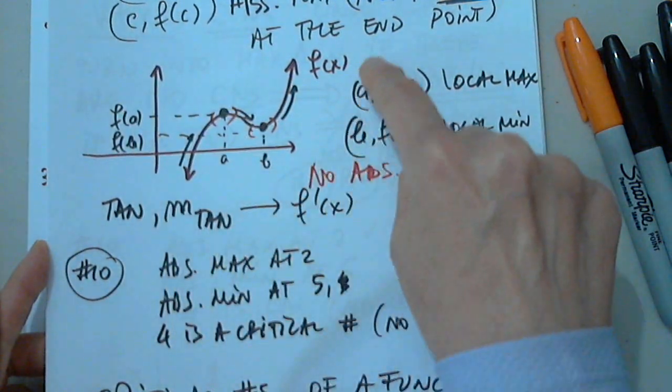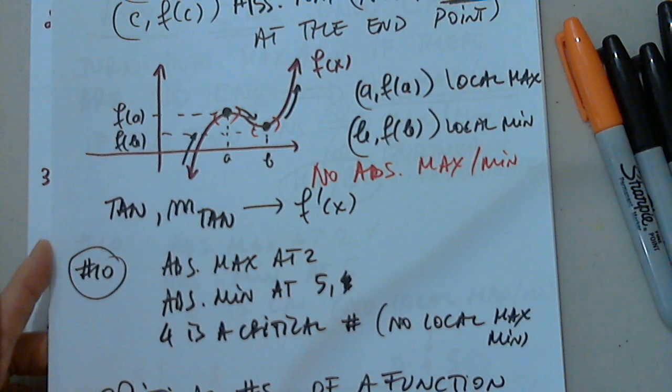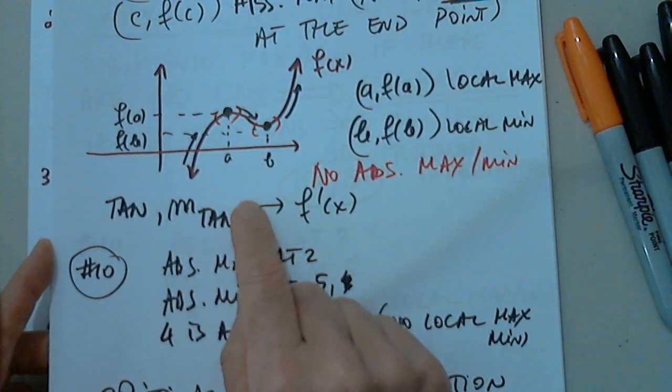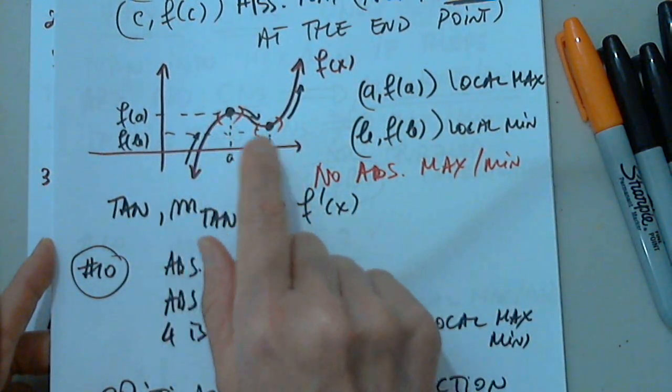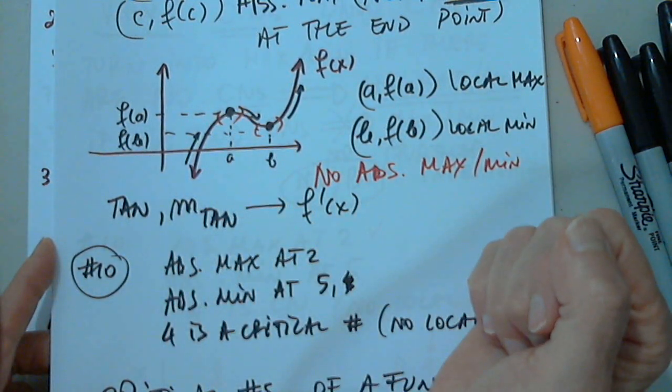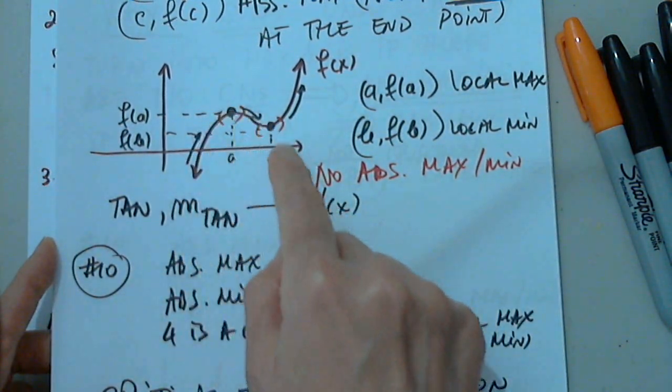It doesn't have to have an inflection point. It still will have a local min or a local max. The function can still have a max without having inflection points.